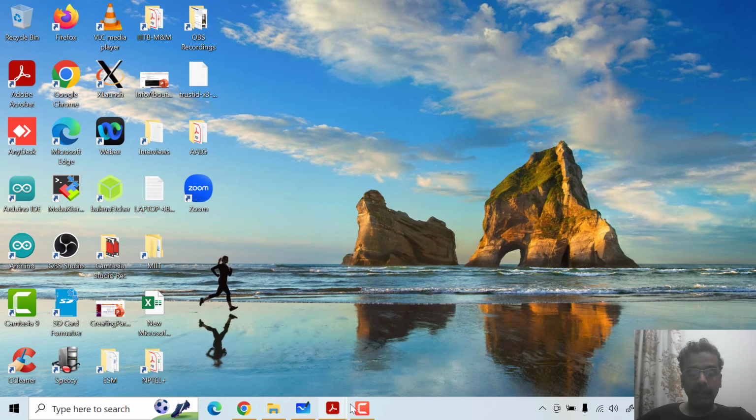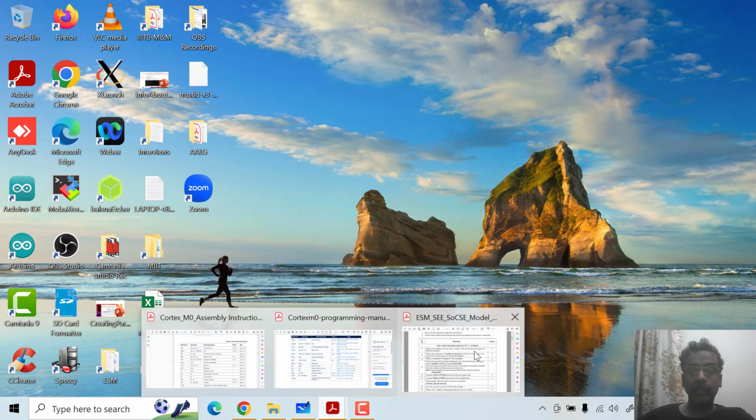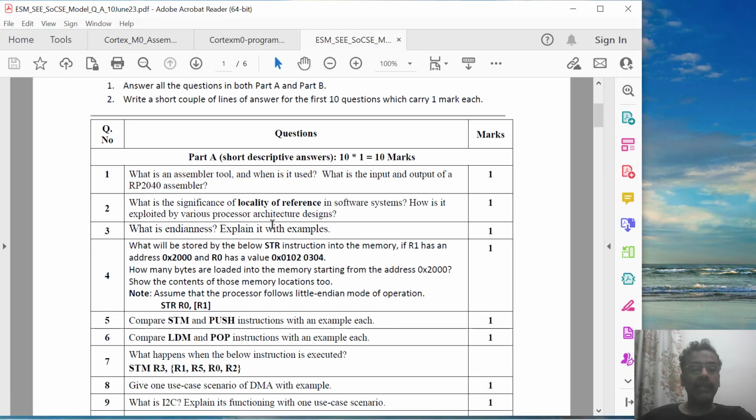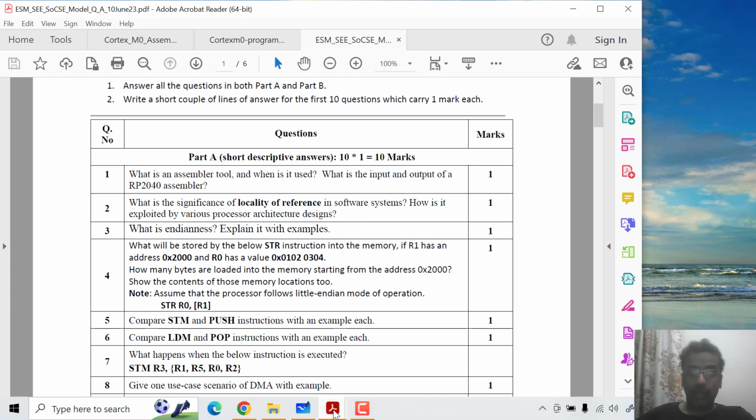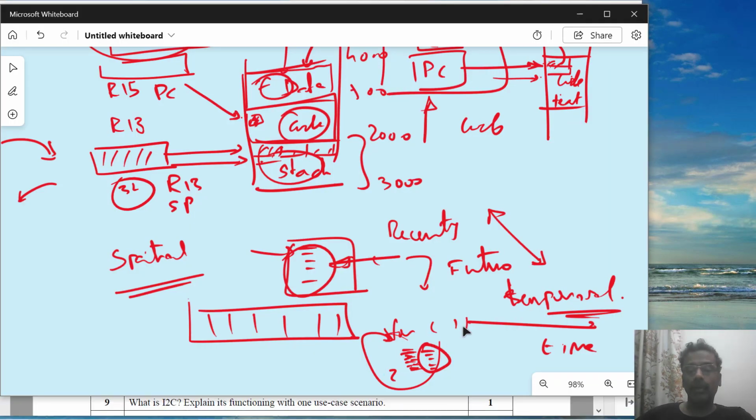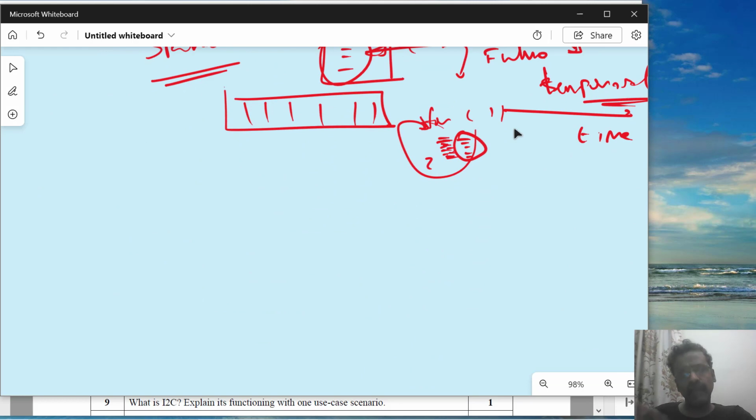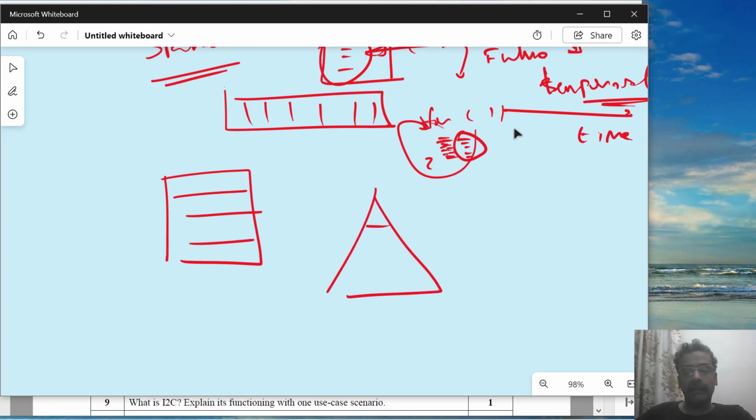Now how does the software system exploit it? How is it exploited by various processor architecture designs? For this, you need to talk about the memory hierarchy. I am telling you many things, but summarize it and write only what is required as per the question being asked. What you need to say is there is a memory hierarchy and cache. L1 cache will be very close to the CPU, and then L2 cache will be there, then maybe L3 also,